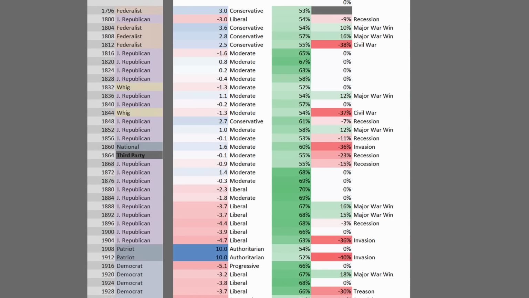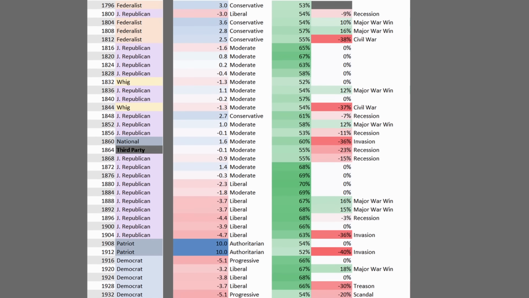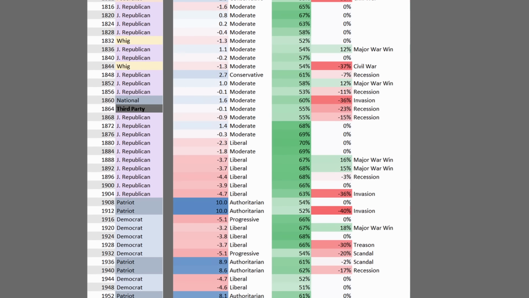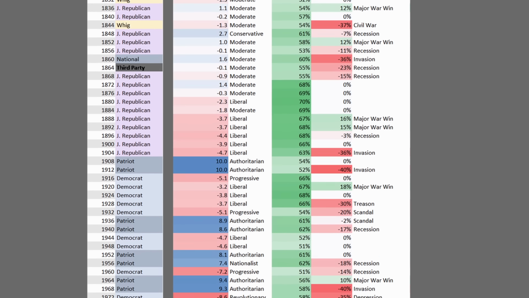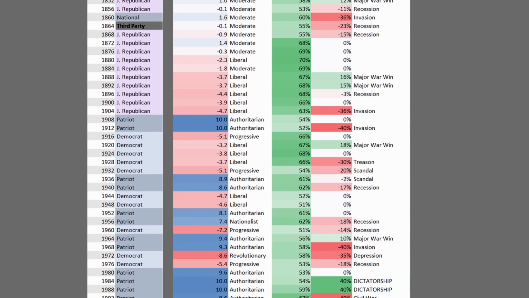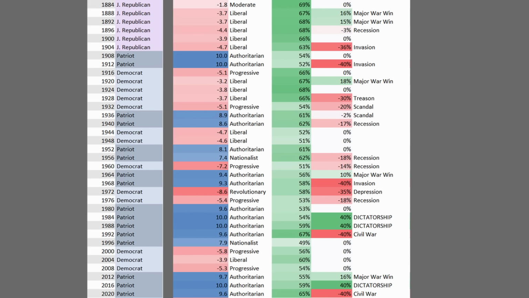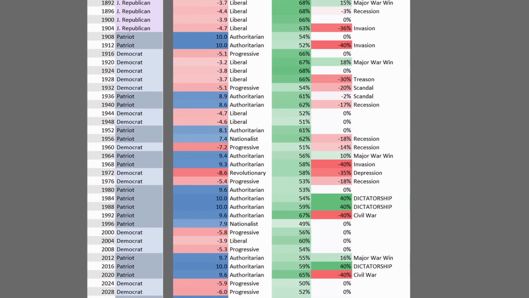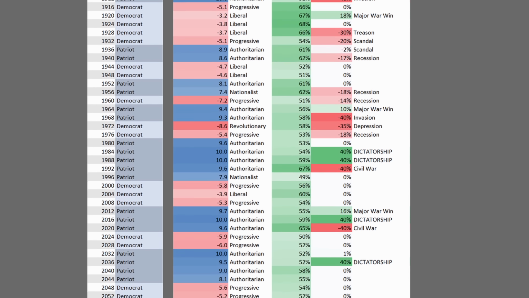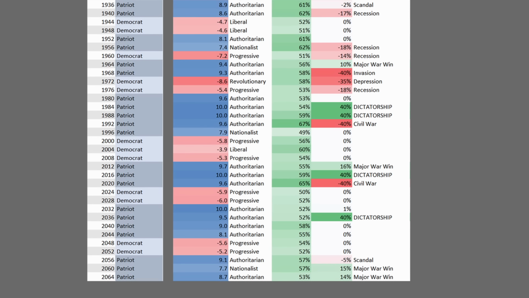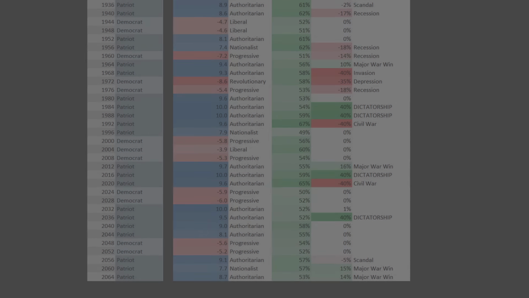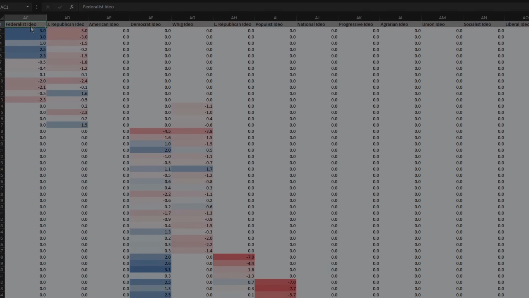In this timeline, the Patriot Party pops into the scene after the Civil War as a right-wing opposition to the Jeffersonian Republicans. America has a pretty tough 20th century, suffering an invasion, a depression, and a recession around 1970. In 1984, the Patriots win re-election against the Liberal Democrats, and they decide to crack down and implement a dictatorship. But a civil war buckles their strength, and they lose power in 1996. But they don't disappear. Instead, they win back office in 2016 and 2036, implementing brief dictatorships both times. So in this timeline, America is cursed with a permanently powerful coup party, and the Democrats are completely ineffective to stop them. But more often than not, radical parties moderate over time to try to win more moderate voters.